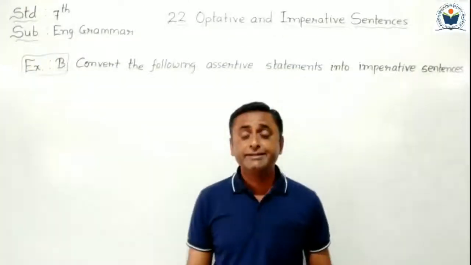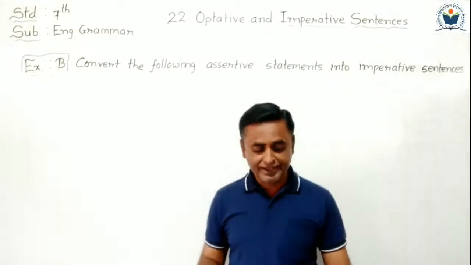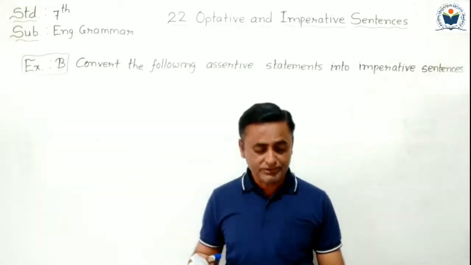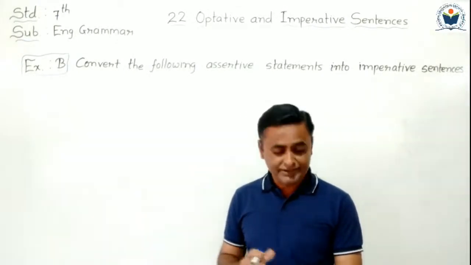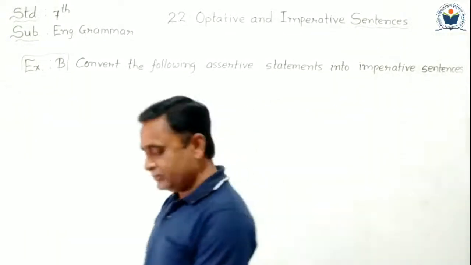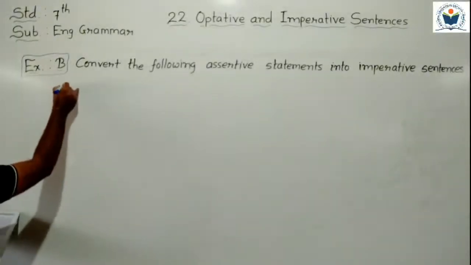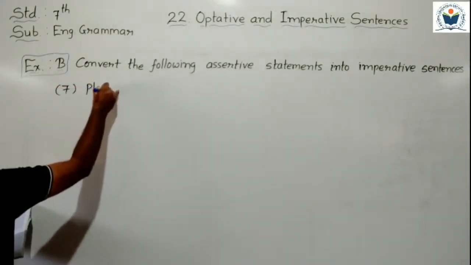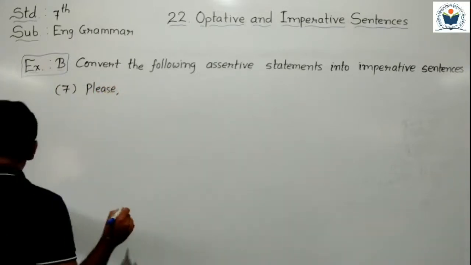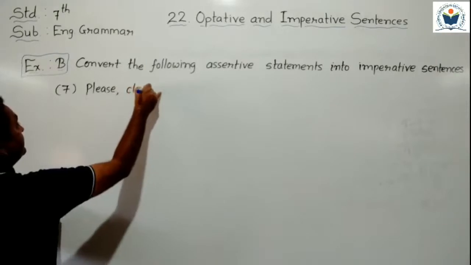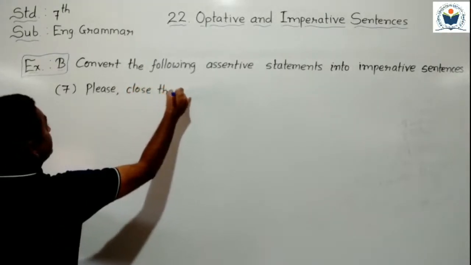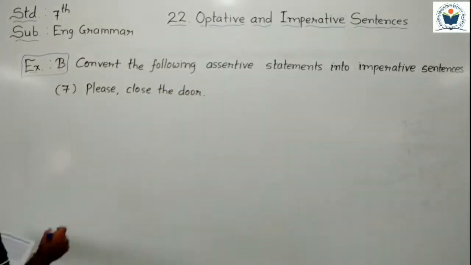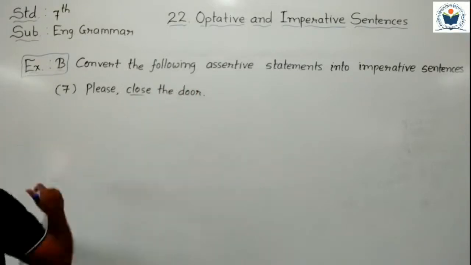Now students, sentence number 7 we have to understand. Why don't you close the door? Here one interrogative sentence is given. We have to convert it into imperative. So what happened here? Please close the door. Close the door. So it converted into imperative. I started with the verb close here.